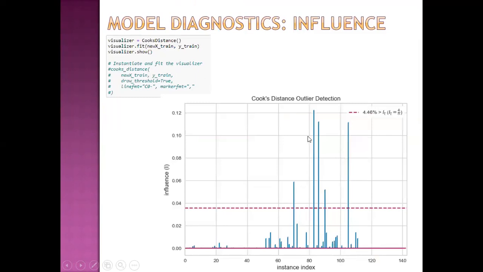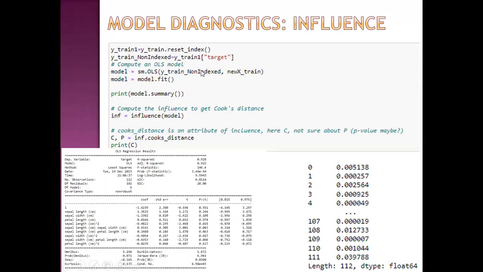Then this is the Cook's distance plot. We have these five observations above the threshold, influencing or influential observations. This Cook's distance is again using the Yellowbrick visualizer.